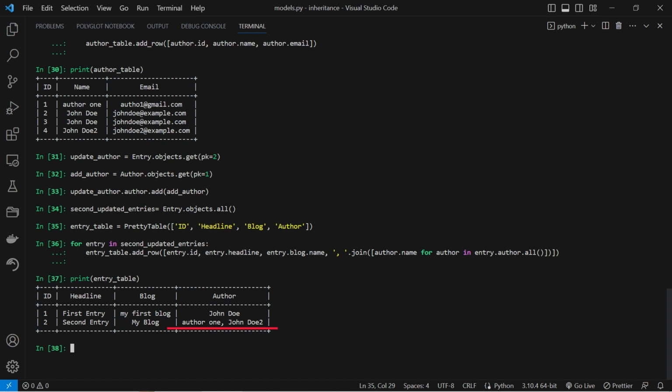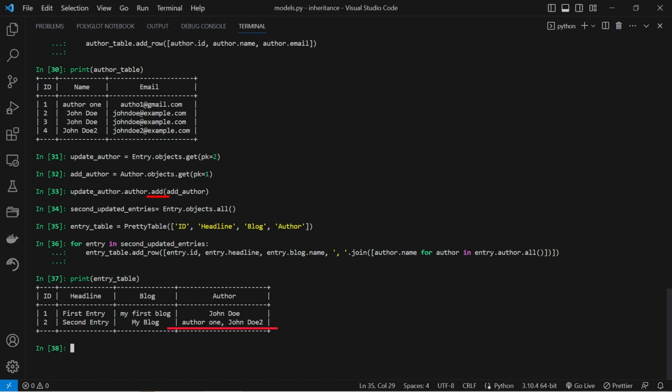Here is the reason why it has 2 names. The add method is used to add 1 or more related objects to the many-to-many relationship field. It appends the specified objects to the existing set of related objects. If the relationship already exists, the add method has no effect. This method is suitable when you want to add additional related objects without removing any existing relationships.